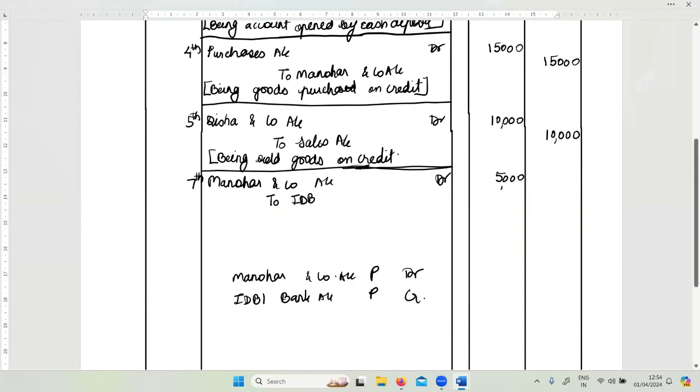So on behalf of the business, IDBI bank is making payment. IDBI bank account 5,000. Being amount paid to Manohar by check. Amount paid, or you can just write amount paid by check, because we already have his name in the transaction. We don't write it again.